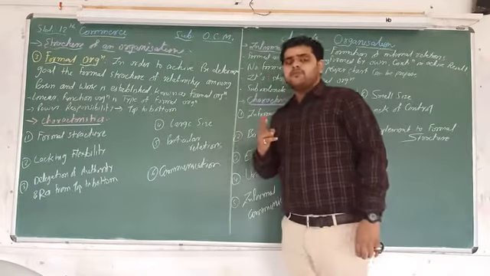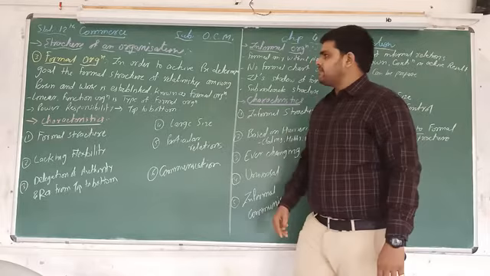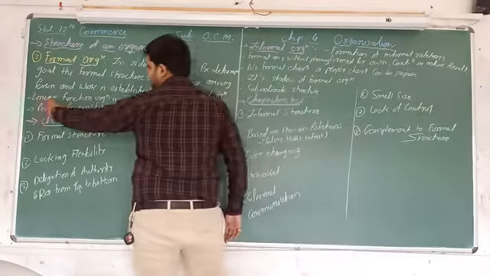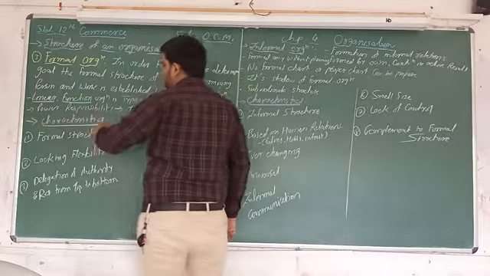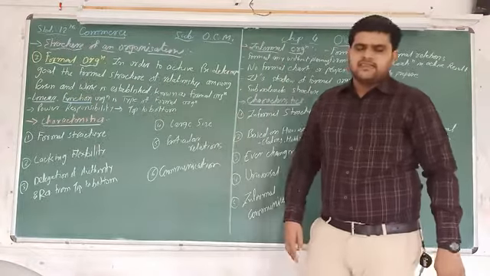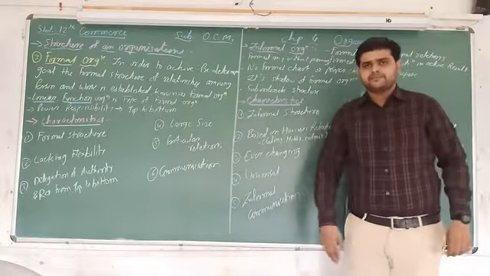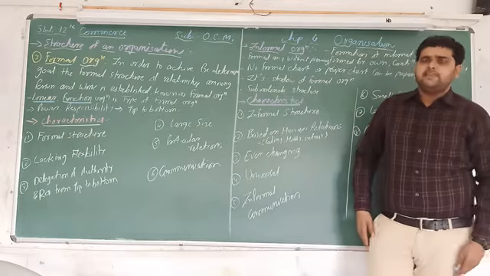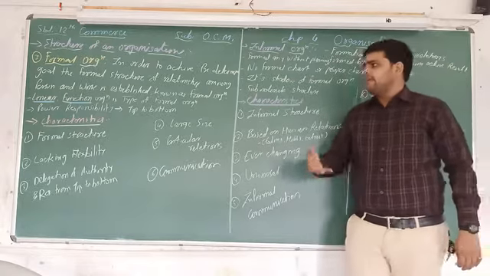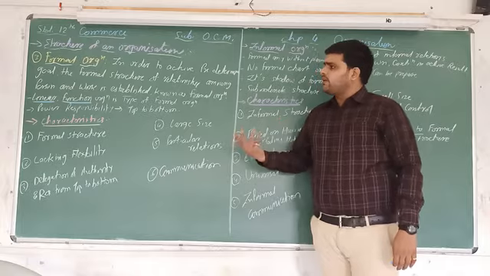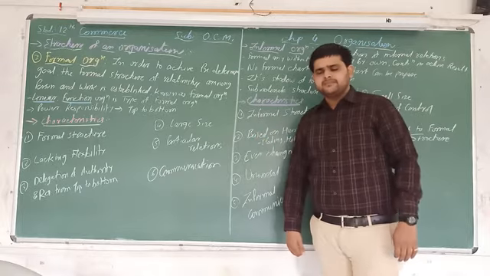Which 2 organization structures are there? Number 1, that is linear organization. Number 2, that is functional organization. And in the last video we learned them deeply. So what do you mean by linear organization and what do you mean by functional organization?